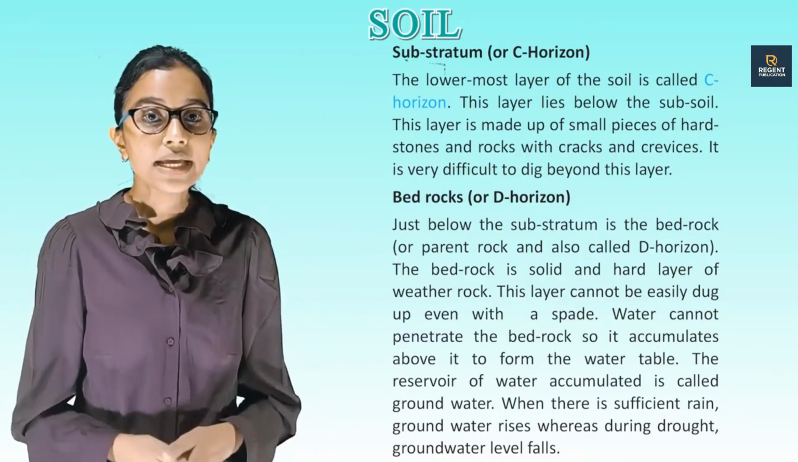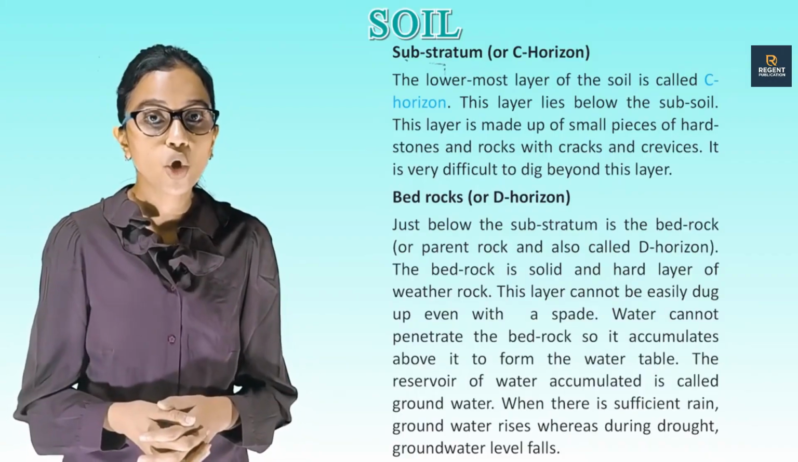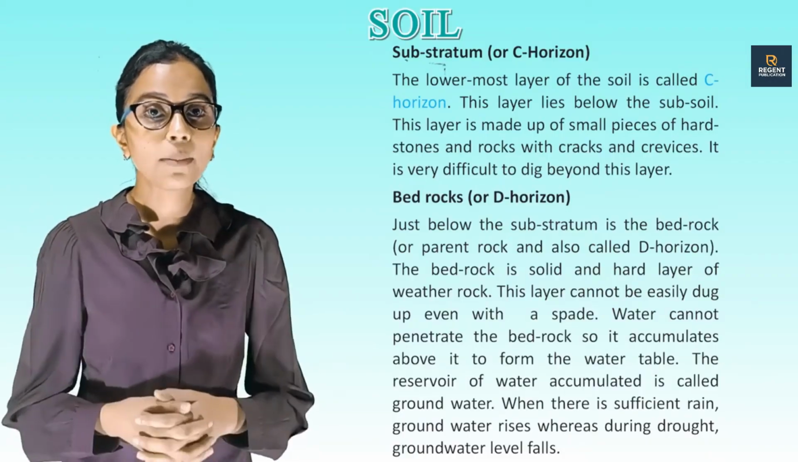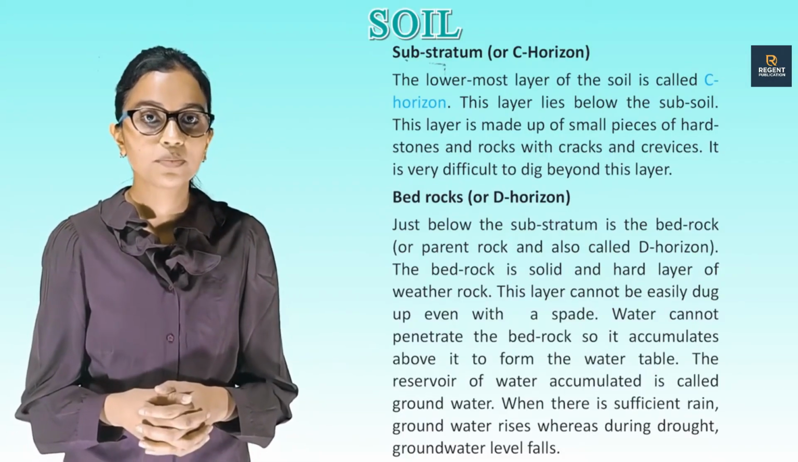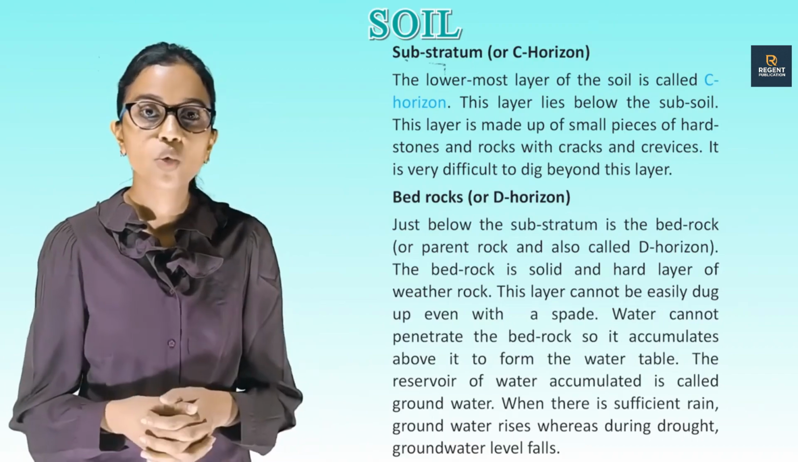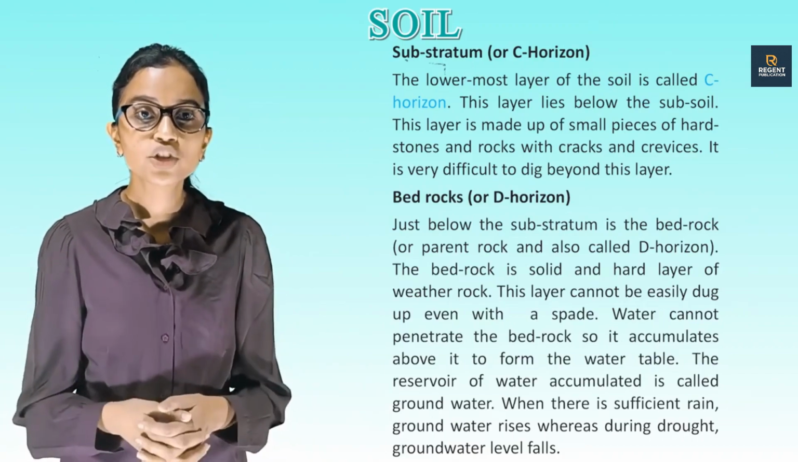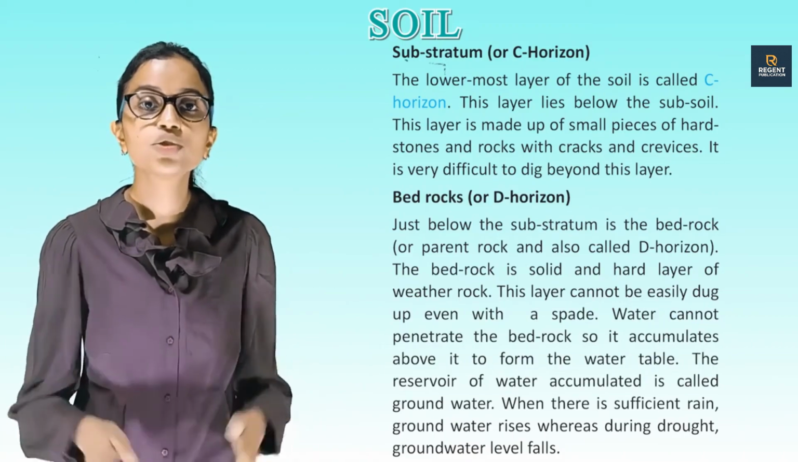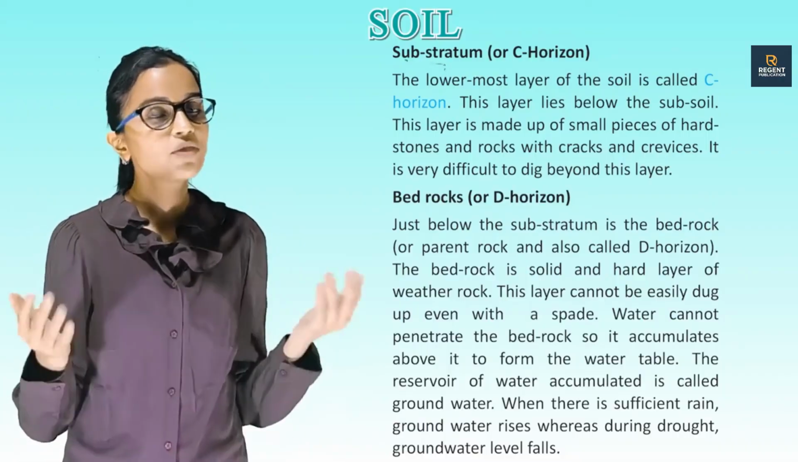Water cannot penetrate the bedrock, so it accumulates above it to form the water table. The reservoir of water accumulated is called groundwater. When there is sufficient rain, groundwater rises, whereas during drought, groundwater level falls.